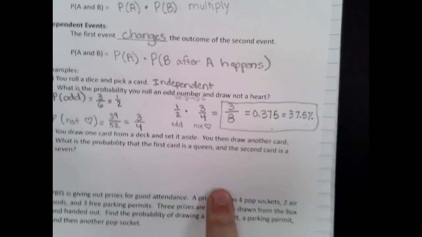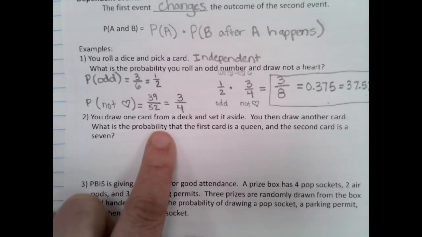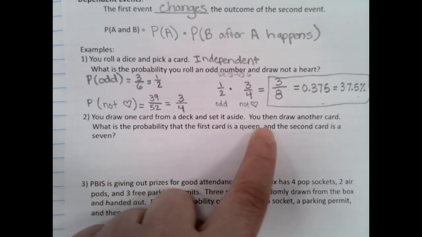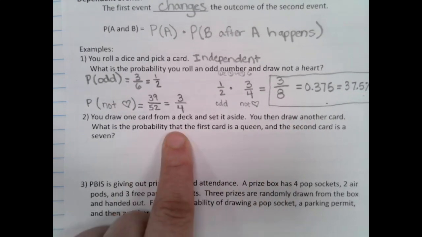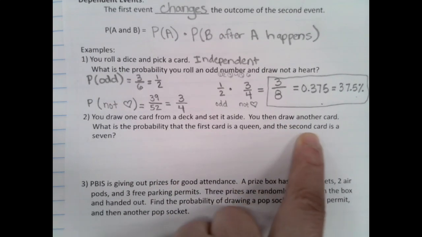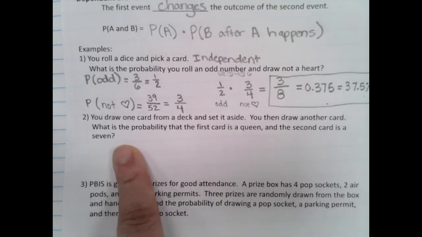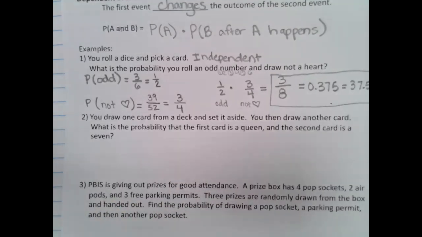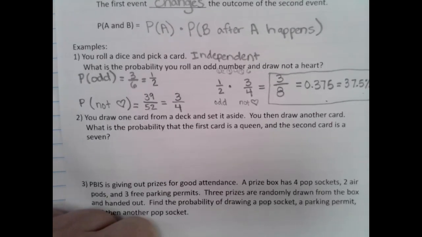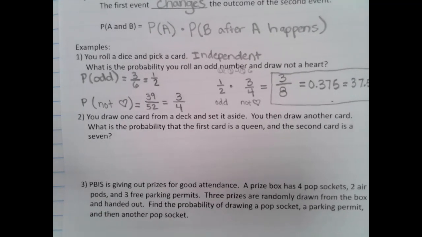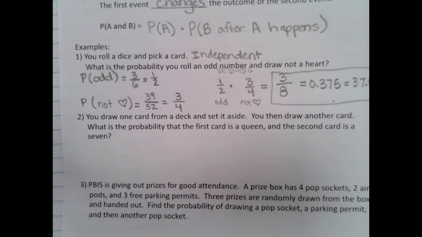All right, here we go with the next one, number 2. First, we're going to read the problem, decode it. It says, you draw one card from a deck and set it aside. You then draw another card. What is the probability that the first card is a queen and the second card is a 7? So let's imagine this. We take a deck of cards, we pick a card, and we set it aside. It's no longer in the deck. Then we pick another card. Is that deck of cards changing as we take cards out? No. Can you pick the same card twice? Yeah. No. No, not if I set it aside.